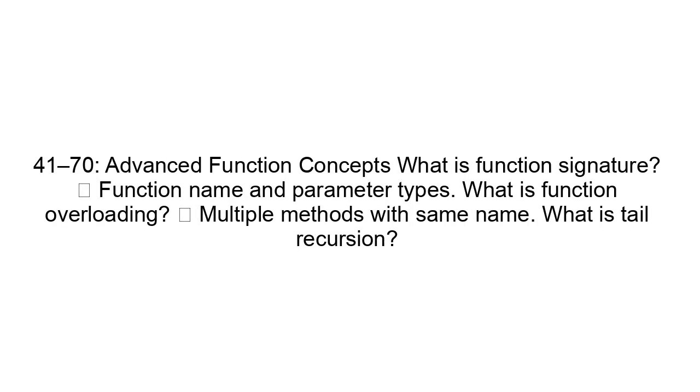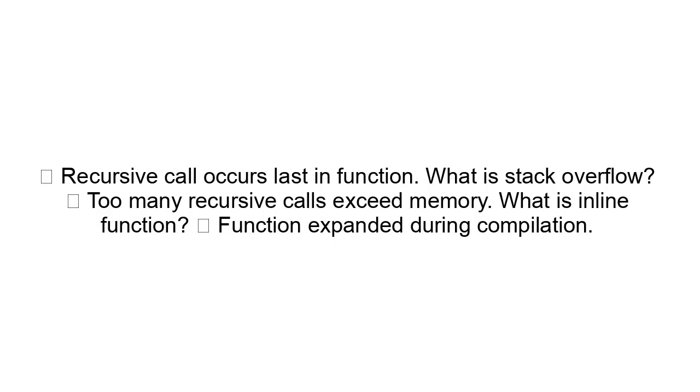41 to 70. Advanced function concepts. What is function signature? Function name and parameter types. What is function overloading? Multiple methods with same name. Tail recursion: recursive call occurs last in function. What is stack overflow? Too many recursive calls exceed memory.